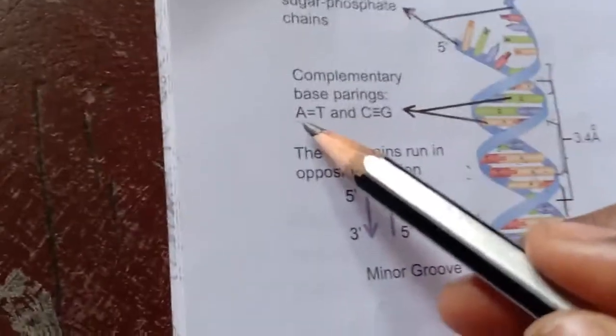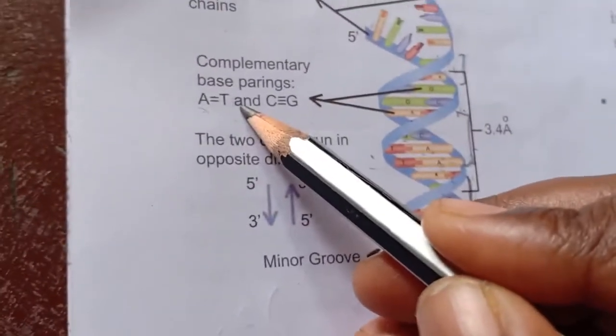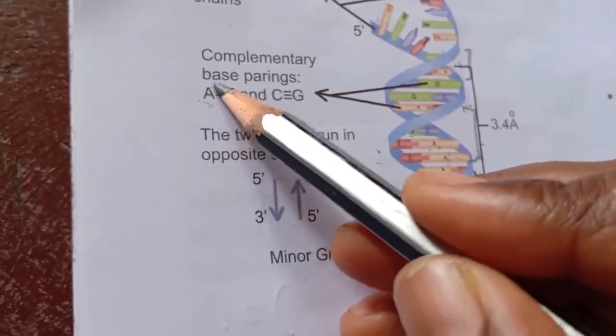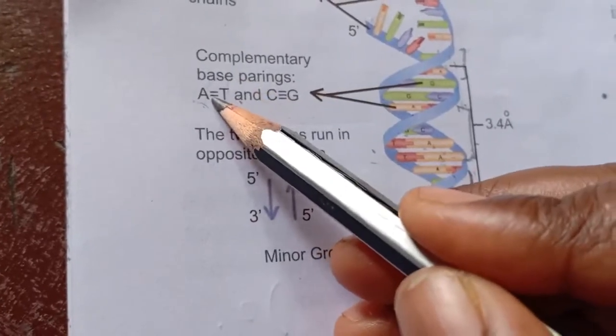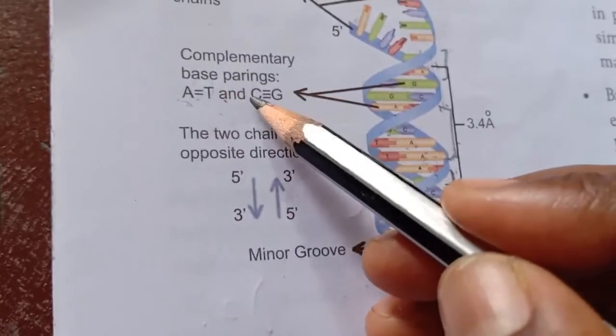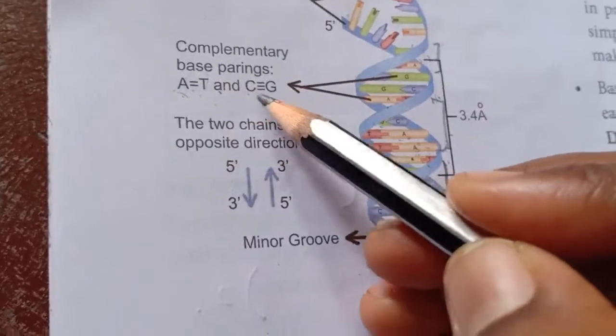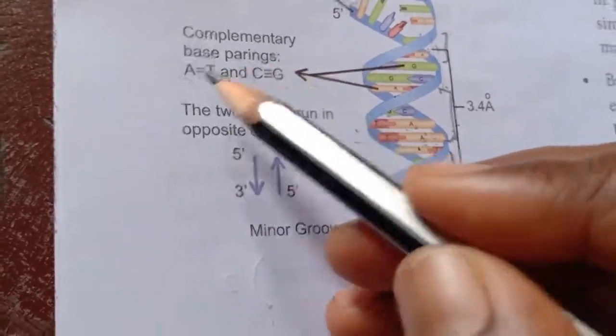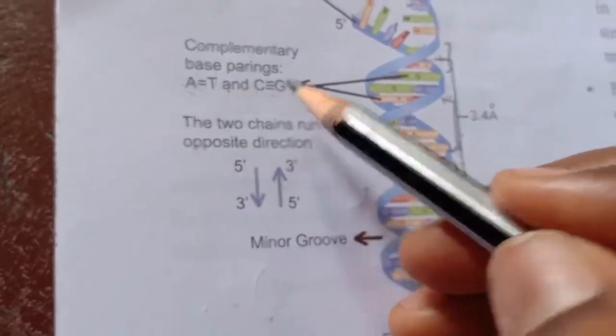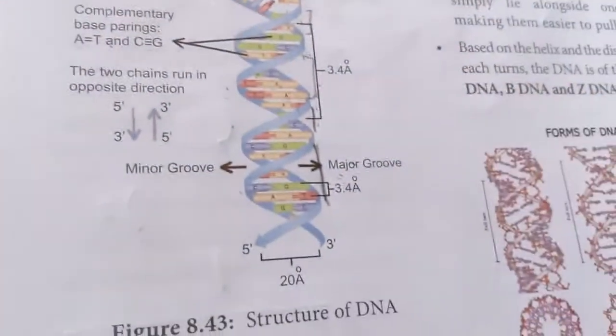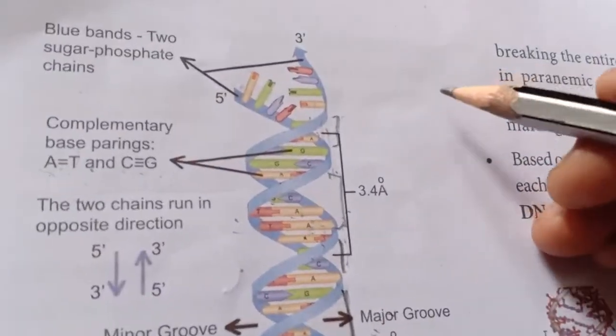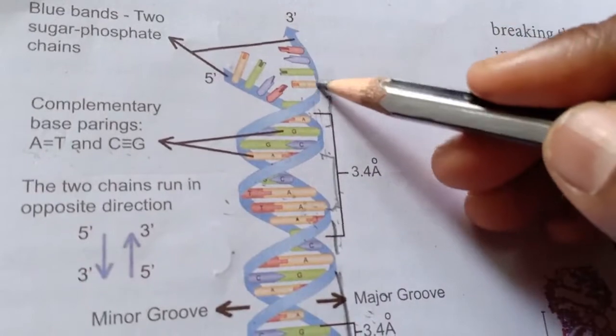Hydrogen bond. See here, A is paired with T. This A and T is paired with 2 bonds. This bond is called the hydrogen bond. And here, see, cytosine is paired with G. Here you have 3 hydrogen bonds. So these are called the hydrogen bonds. Now coming to the phosphodiester bond. See, this line is made up of this ribbon.